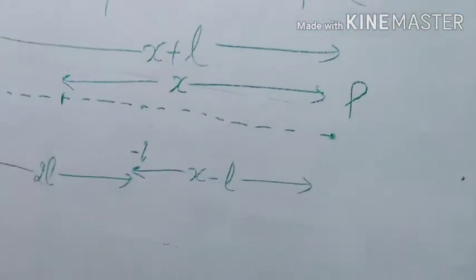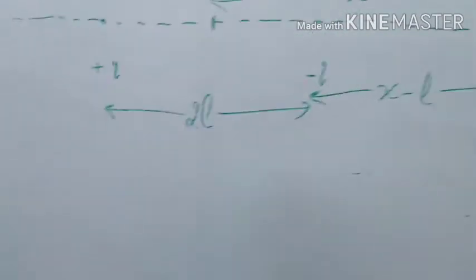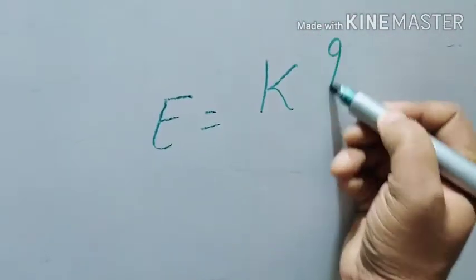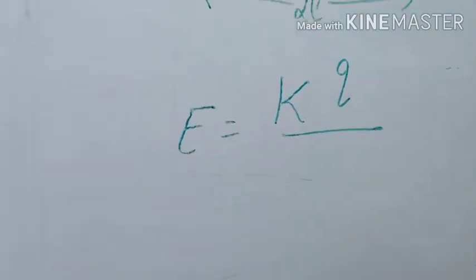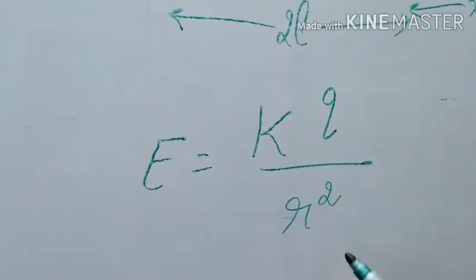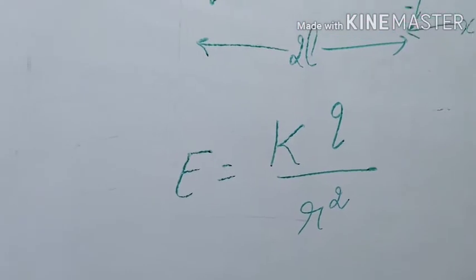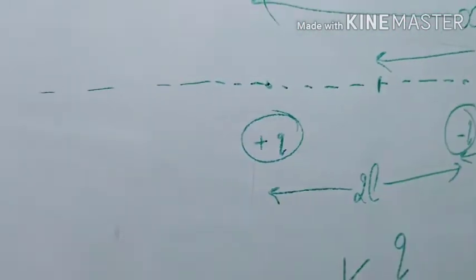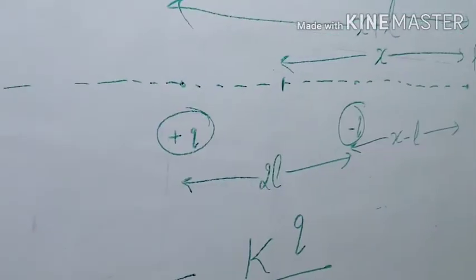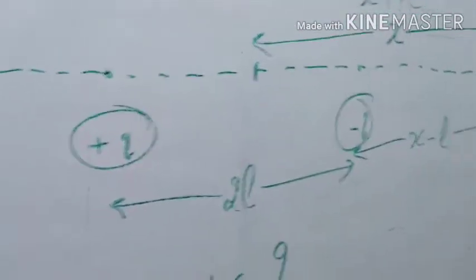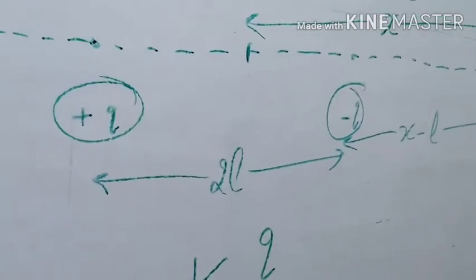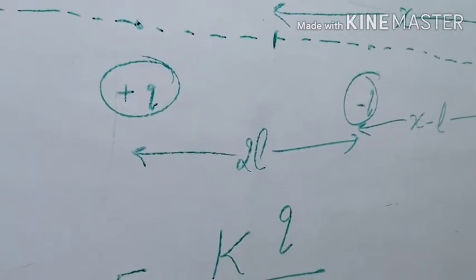So use the very simple formula of electric field equal to kq by r square. Find out the electric field for two charges, first for this and second for this, for positive charge and for negative charge at point P. What is the difference between them? Nothing. Consider the magnitude.